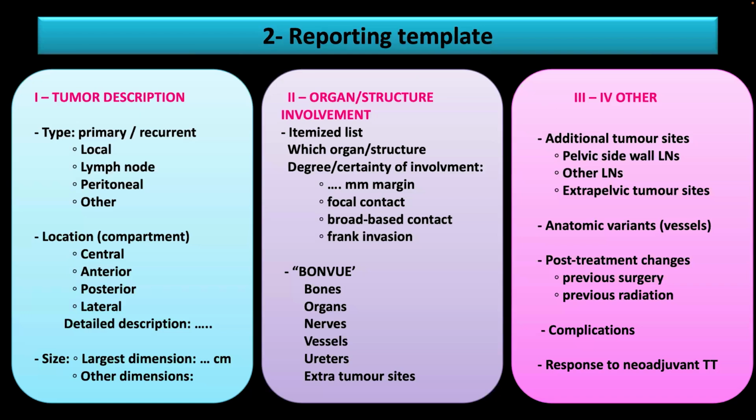So we are reporting the tumor description, what is involved, and then we need to add some little additions, I would say, especially whether there is an extrapelvic tumor site, nodal invasion, and whether there is an anatomic variant, especially for the vessels. It will guide the surgeon in his management. Also whether there are post-treatment changes or complications, such as bone fracture, especially after radiation therapy, and the response to neoadjuvant treatment, but that's less concerning for the exenteration. What is really important, I would say, is what is involved.